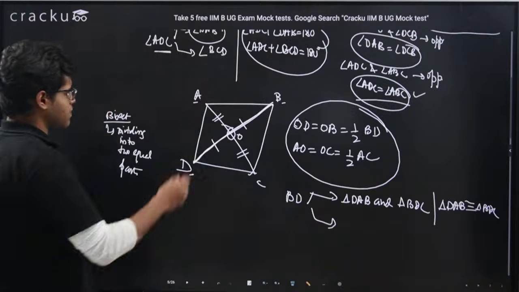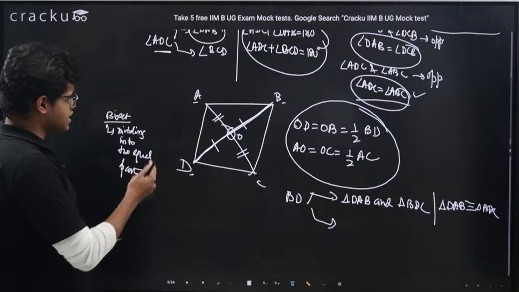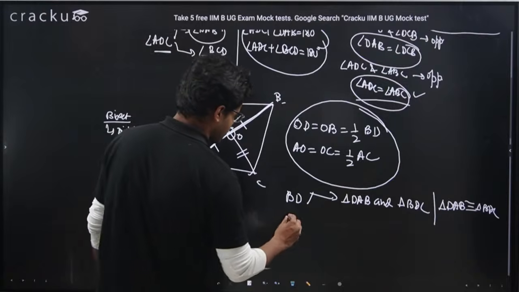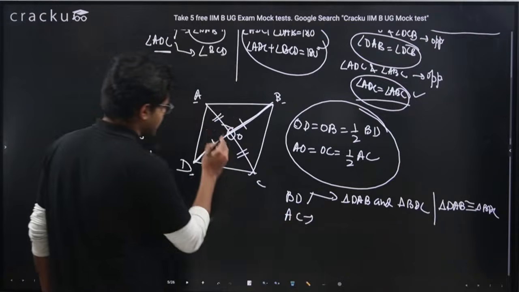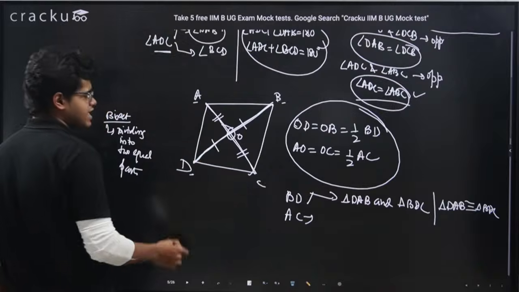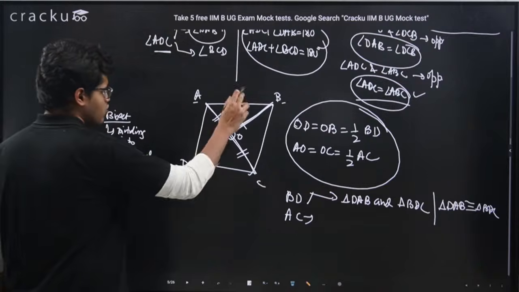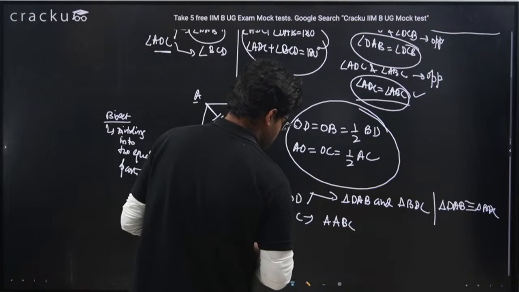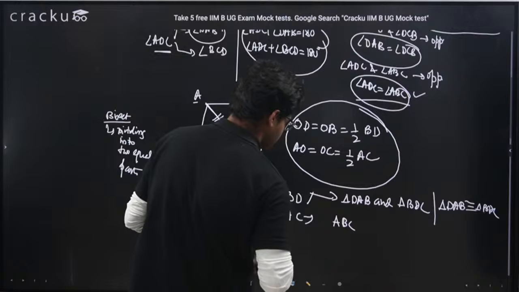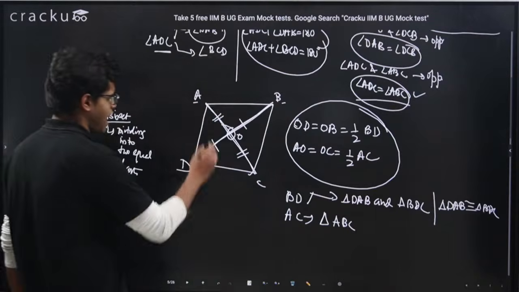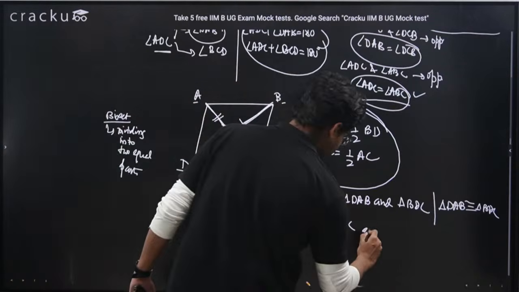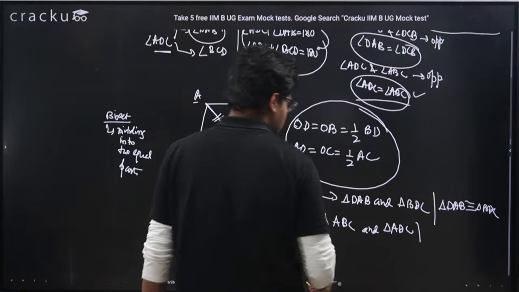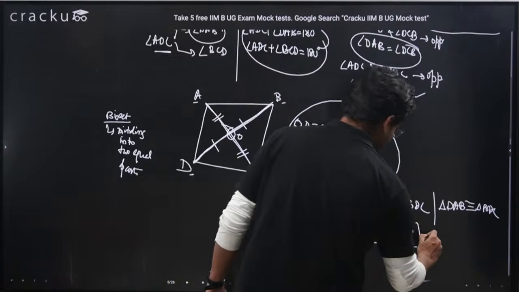Now this was with diagonal BD. Similarly, if you see diagonal AC, this diagonal is dividing the parallelogram into triangle ABC and triangle ADC. So these two triangles are also congruent to each other.